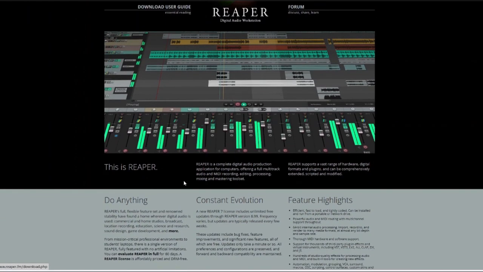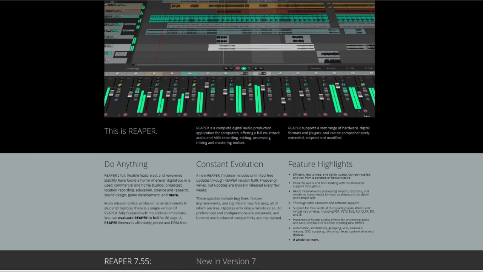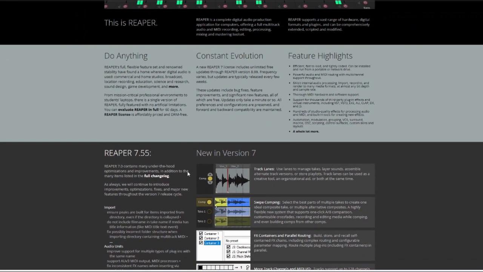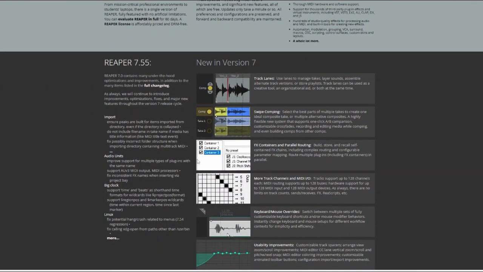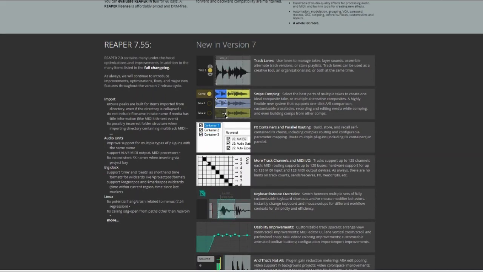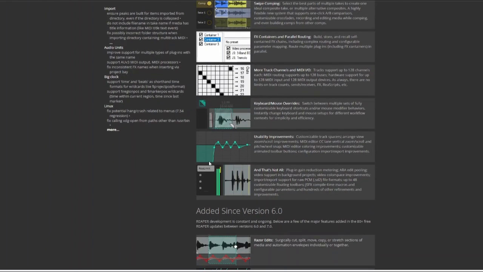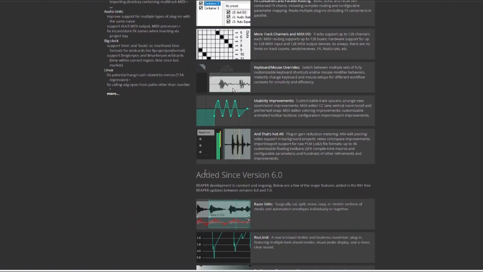We'll start with Reaper. Reaper is known for being one of the most flexible, customizable, and lightweight DAWs on the market. It doesn't come with the giant sound libraries or the bloated installs that you see in other DAWs. Instead, it focuses on being fast, efficient, and letting you shape the workflow exactly how you like it. It's a DAW built for creators who want extreme control, scriptability, custom user interfaces, fast performance, even on older hardware, and a stable environment that doesn't crash or hog resources.